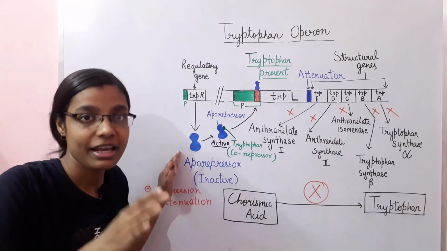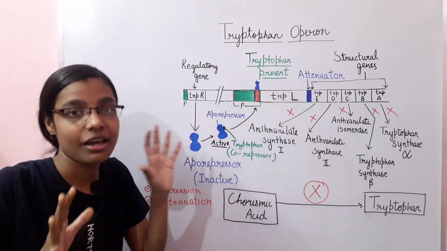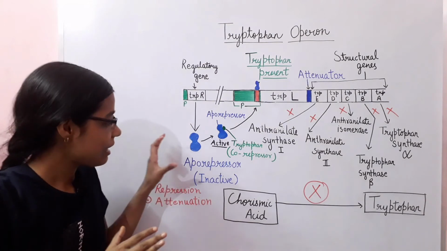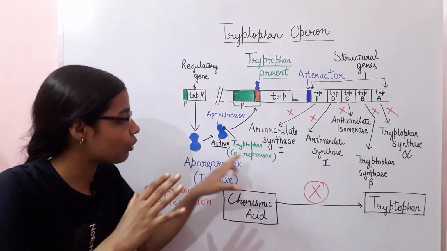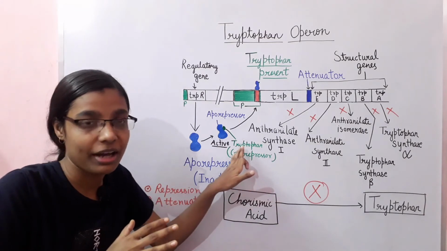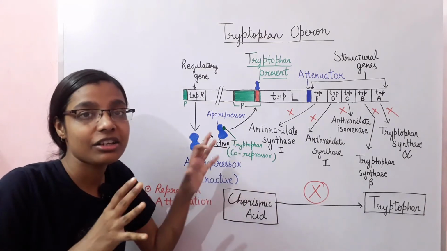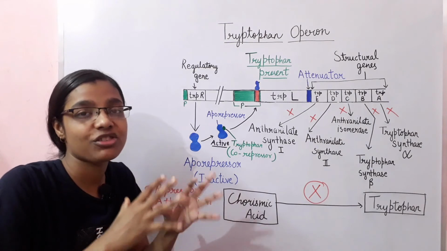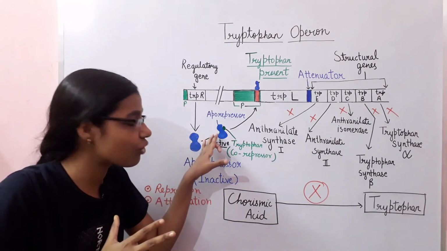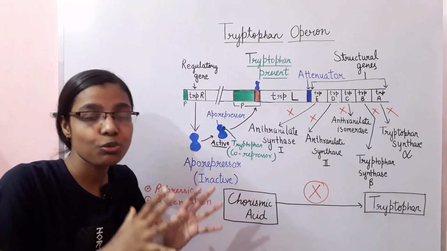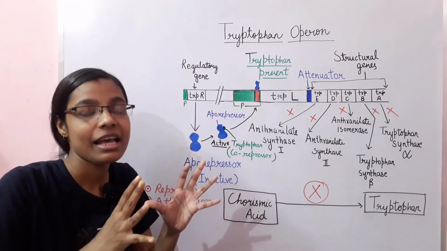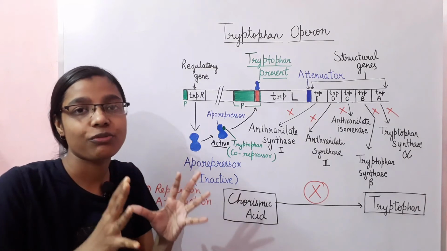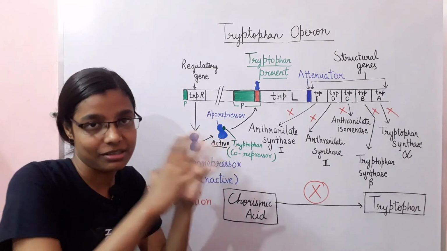is the tryptophan. And as the tryptophan is present, the aporepressor gets bound to the co-repressor, which is the tryptophan, and tryptophan induces certain conformational changes within the structure of this aporepressor, due to which this aporepressor co-repressor complex gets converted into an active repressor.